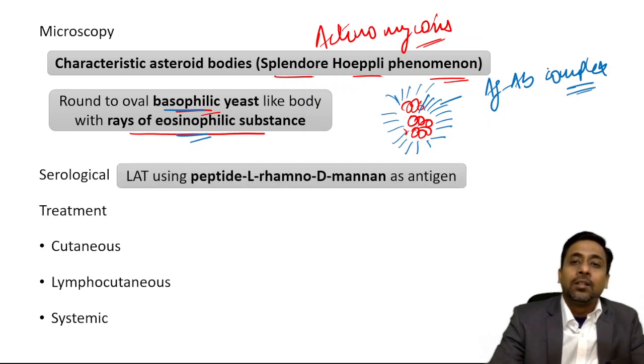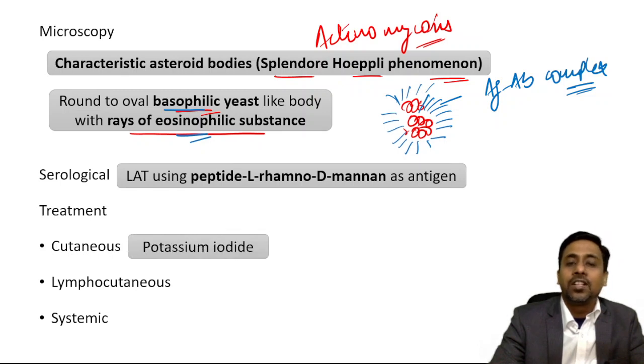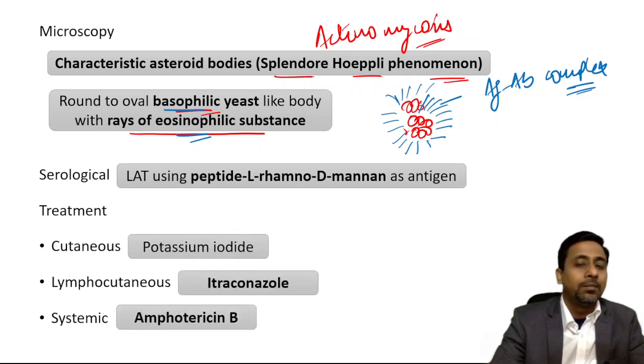Serologically, latex agglutination can be performed using peptide L-rhamno-D-mannan as antigen. Treatment: for cutaneous, potassium iodide; for lymphocutaneous, itraconazole; and for systemic, amphotericin B.